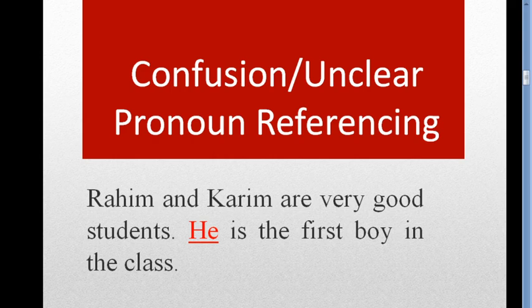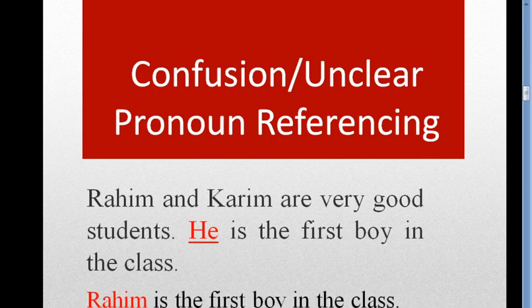So in the case of unclear pronoun referencing, we have to use a noun, not a pronoun. Notice it very carefully. So what should be the right answer?